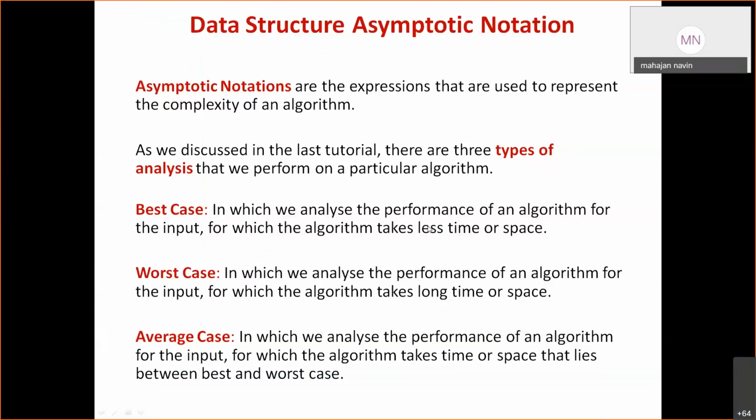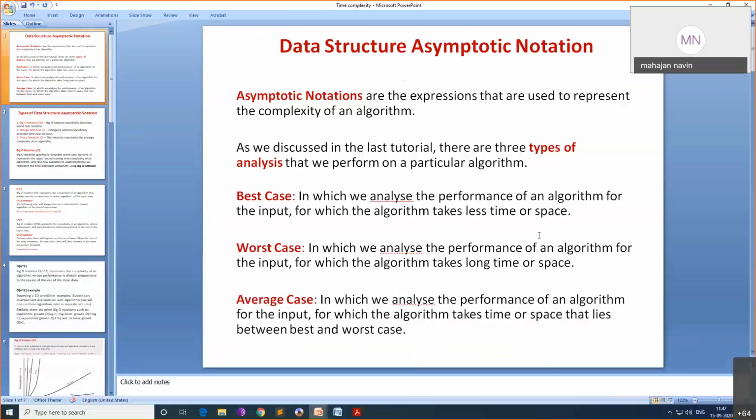What is asymptotic? If you just read about asymptotic on Google, it says there is a line and we will have a curve, and that curve will be parallel to that line, but it will not connect to that line. So that is how it is, but the curve grows compared to the line. So asymptotic notations are the expressions that are used to represent the complexity of an algorithm.